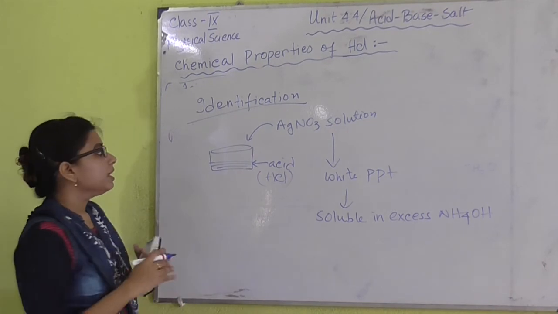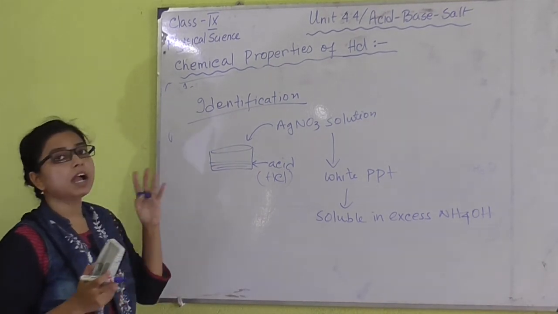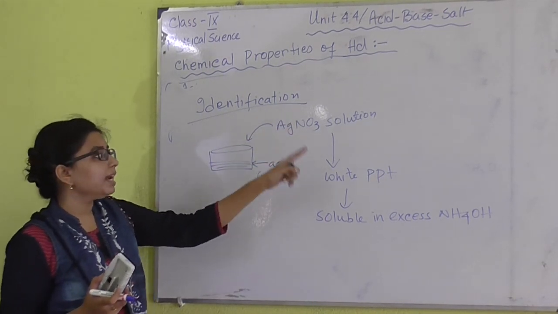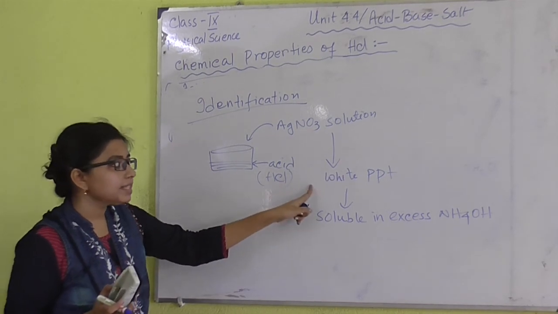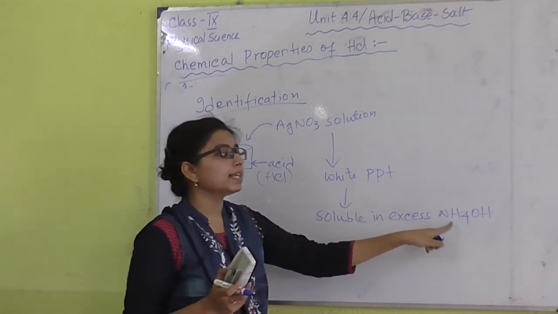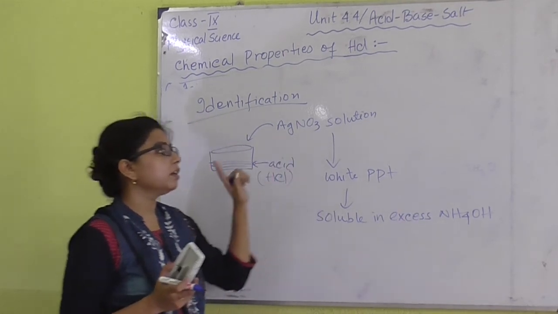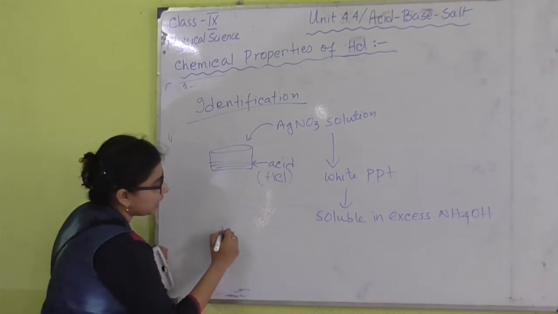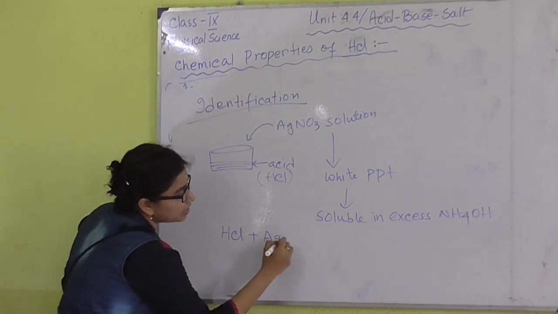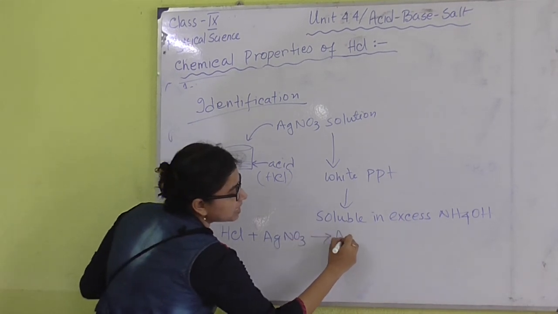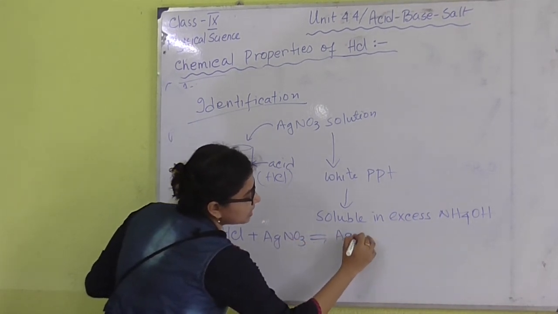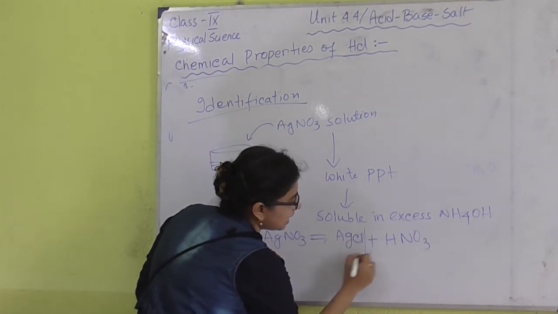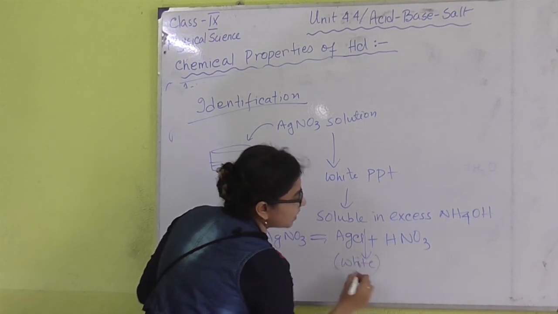Okay, what I have told is that suppose I have a container and an unknown acid. To this acid I have added silver nitrate solution, and then I get a white precipitate, and this precipitate is soluble only in excess ammonium hydroxide. Then I can conclude that this unknown acid is HCl. So what is happening here actually? In presence of HCl, AgNO3 produces AgCl and HNO3.